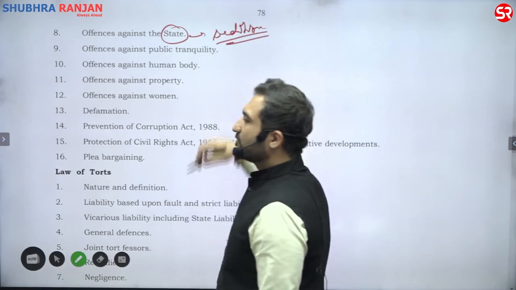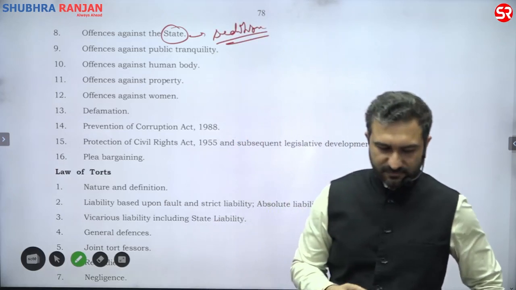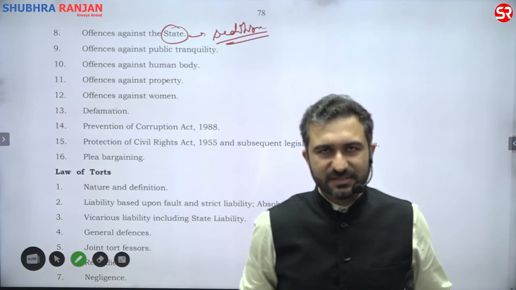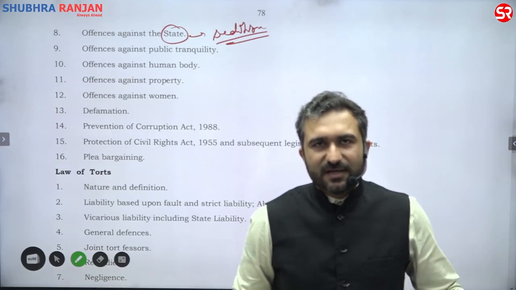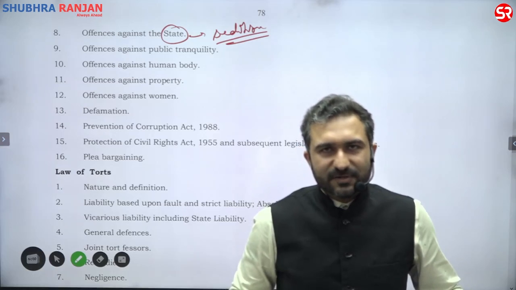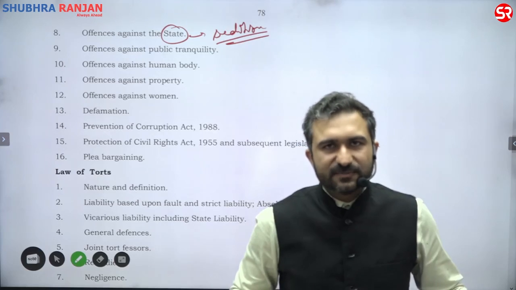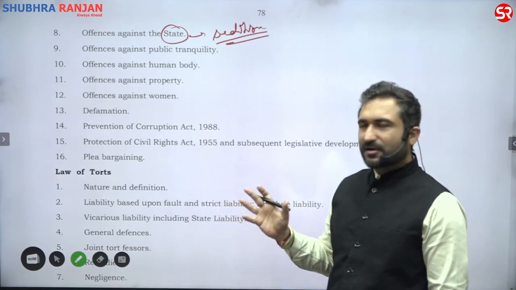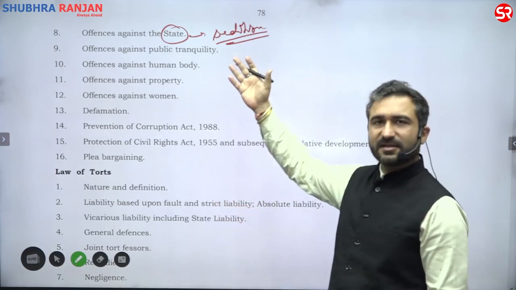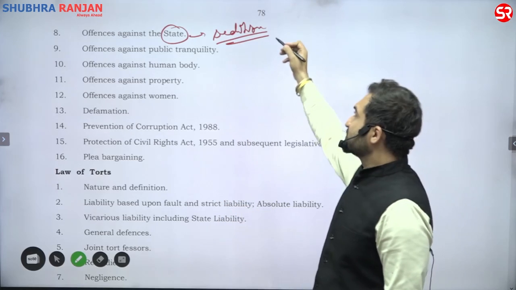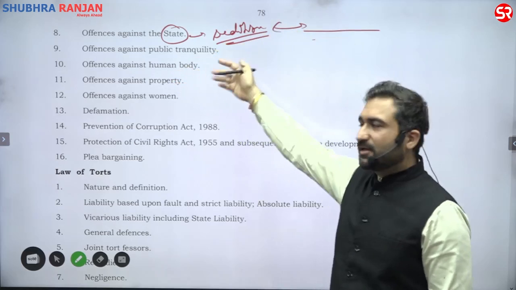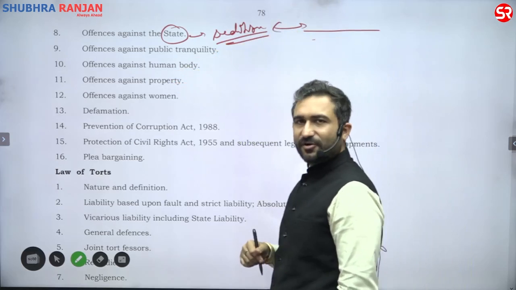Everyone would know about it because every government has used it as a tool of oppression, a tool of oppressing democracy, a tool of oppressing the fundamental rights of citizens. So there is a very good tussle going on between the fundamental rights and the law of sedition, and how to reconcile both. This is what we will understand in this particular portion of law of crimes.